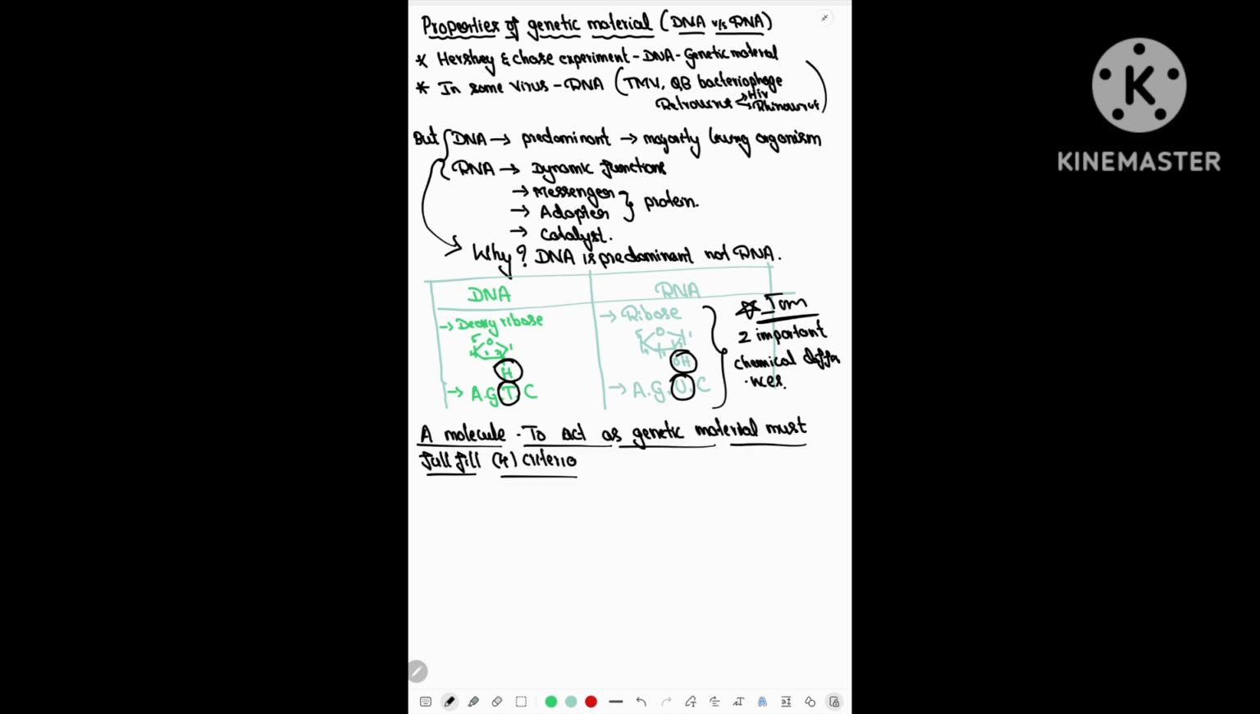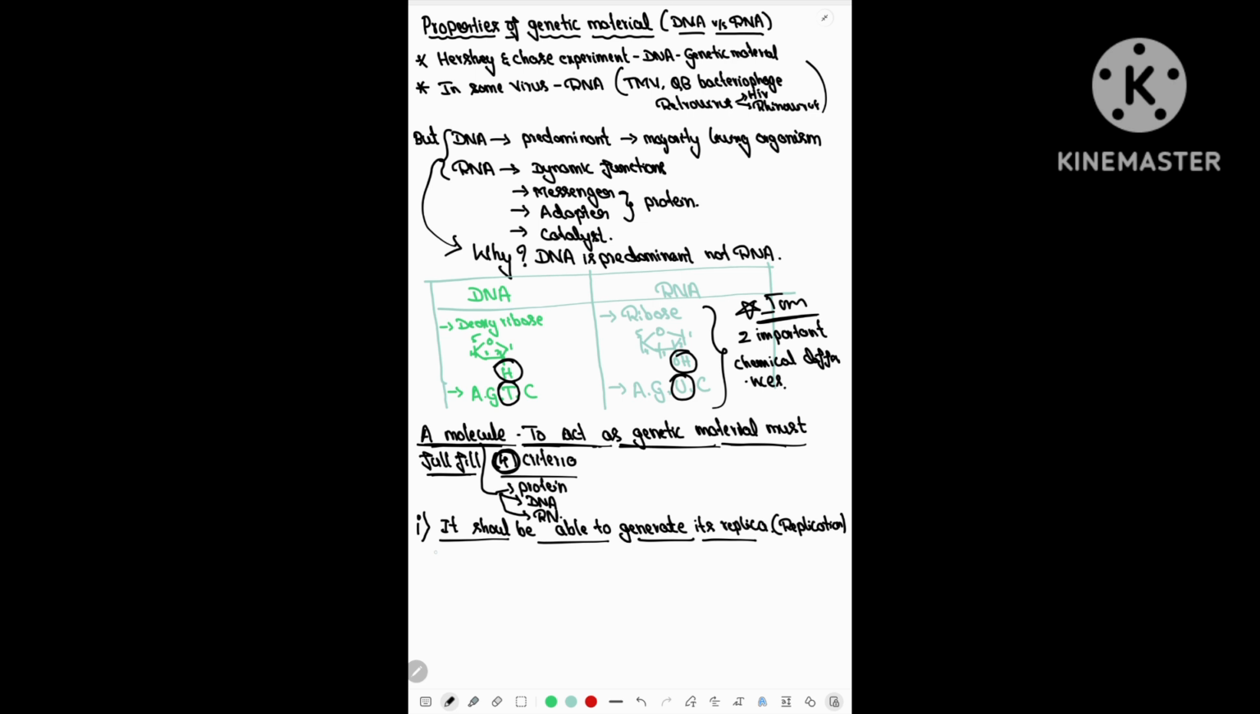Now, let us come to our actual topic. To call any molecule, that could be protein, DNA or RNA, a genetic material, it should fulfill four important criteria. Let us discuss them one by one. The first criterion is that it should be able to generate its replica. That is, it should be able to undergo the process called replication, that is, it should produce multiple copies of itself.